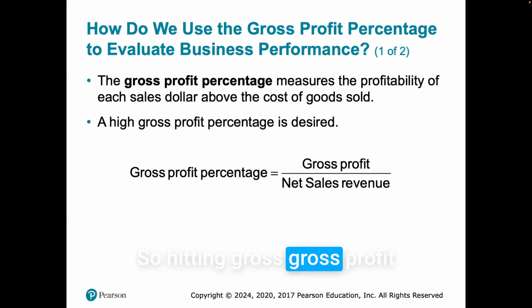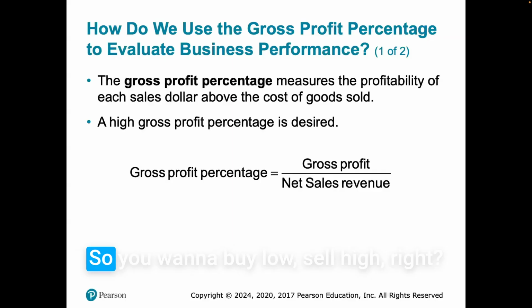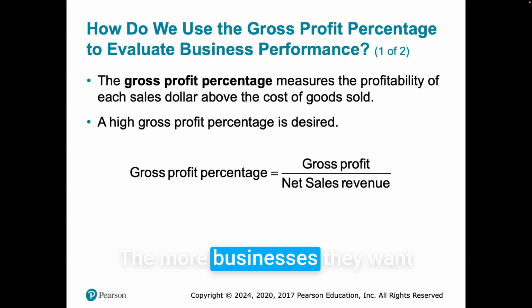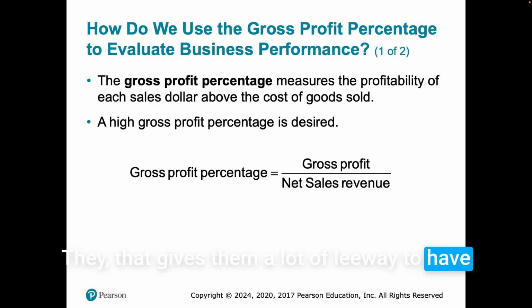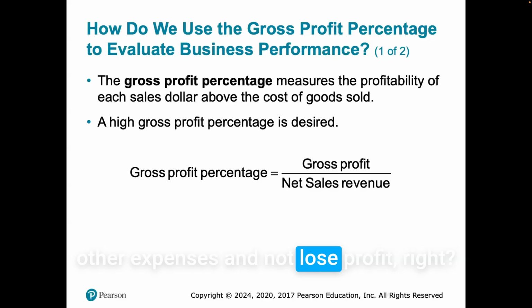A high gross profit percentage is desired. So you want to buy low, sell high, right? Anything that you resell, the lower price you can get for it and the higher you can sell it for, the more profit you gain. Businesses want a higher gross profit percentage. That gives them a lot of leeway to have other expenses and not lose profit, right?